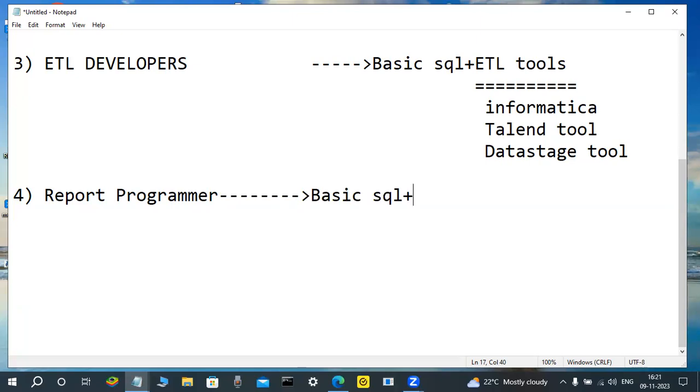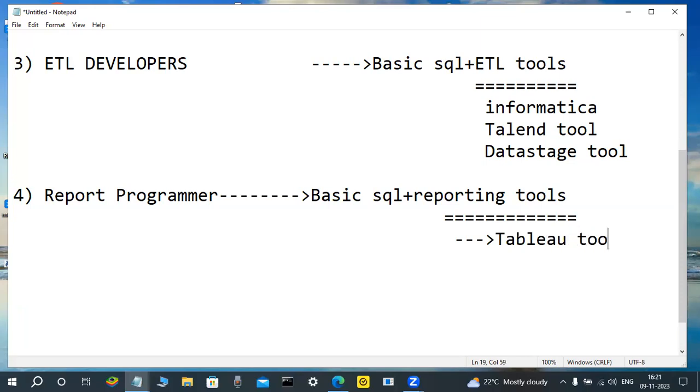Plus here they are learning reporting tools. Some fellows are applying for jobs as report programmers on the data warehousing side. Reporting tools are there. Maybe any reporting tools nowadays, do you have an idea? Very good. Tableau is a popular tool. Otherwise QlikView tool. Those GUI tools they are learning outside only. Tableau, QlikView tool.